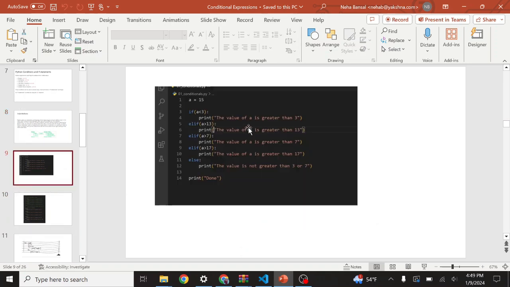I want to make a program where, suppose a is equal to 15, you want to know whether a is less than 3 or greater than 3, greater than 13 or 7. So we have to check and run this program. So let's do it in Python.